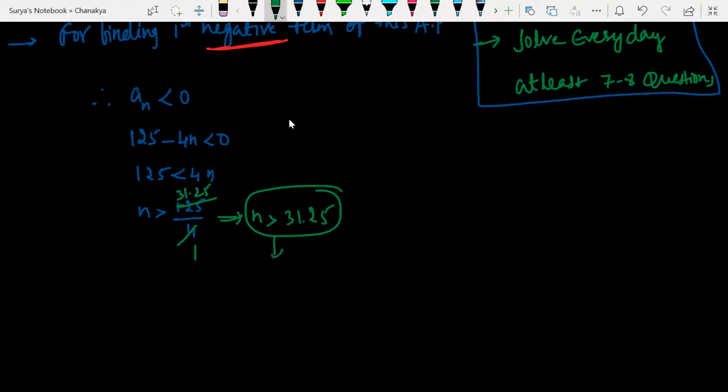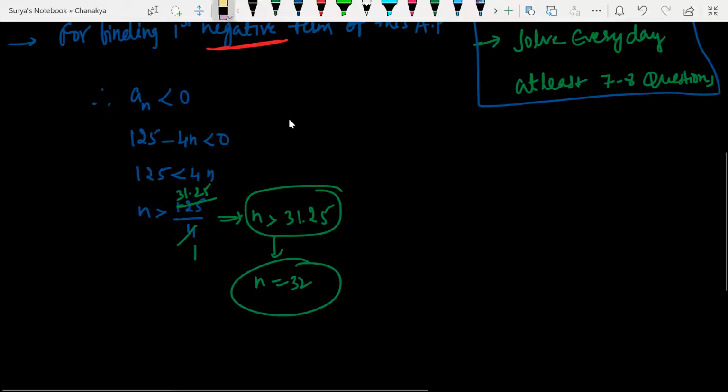So N is greater than 31.25 means, can I say N is equal to the 32nd term? Yes or no? 32 is greater than 31.25, no? Therefore, N is equal to 32nd term.